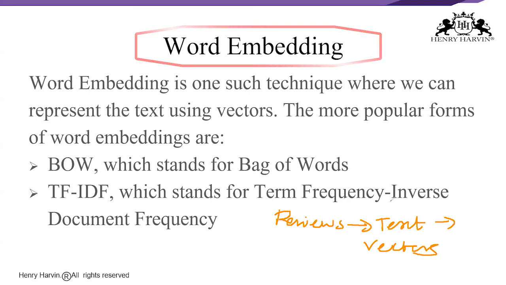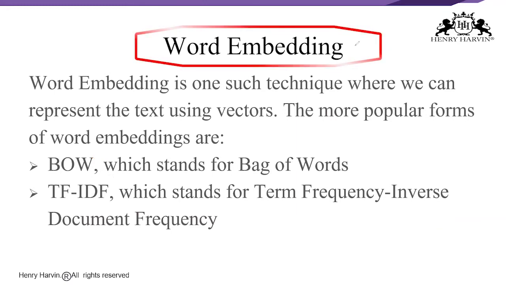The technique that we use here is called word embedding, where we can represent the text using vectors. We are going to look into two popular word embedding techniques. One is BOW, which means bag of words, and the second one is TF-IDF, which means term frequency, inverse document frequency. By the end of the video, you will be clear with both concepts.